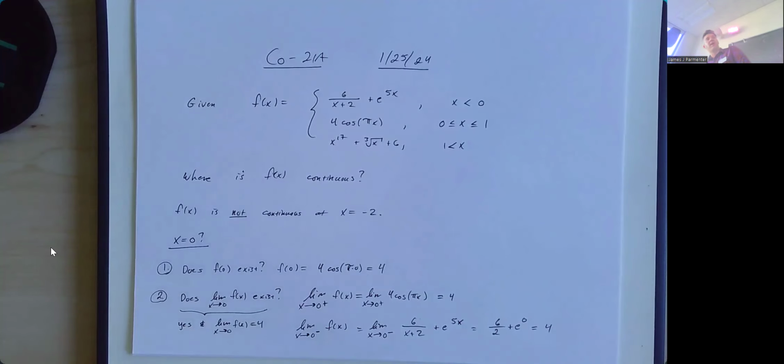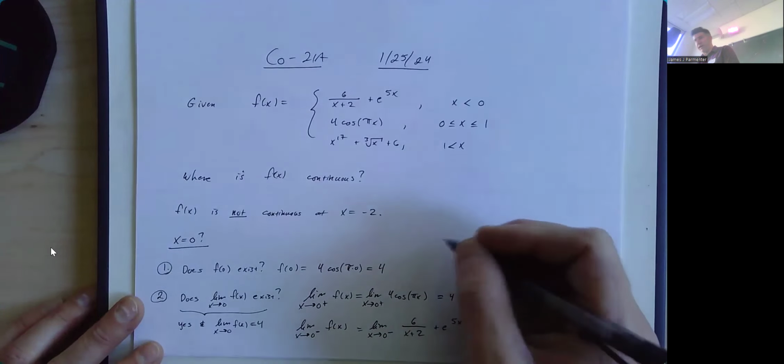And then the third thing we have to check, which should be obvious at this point, is: are these first two things equal to each other? If the function exists and the limit exists, do they have the same value? Usually when I do this part, I like to answer the question overall.